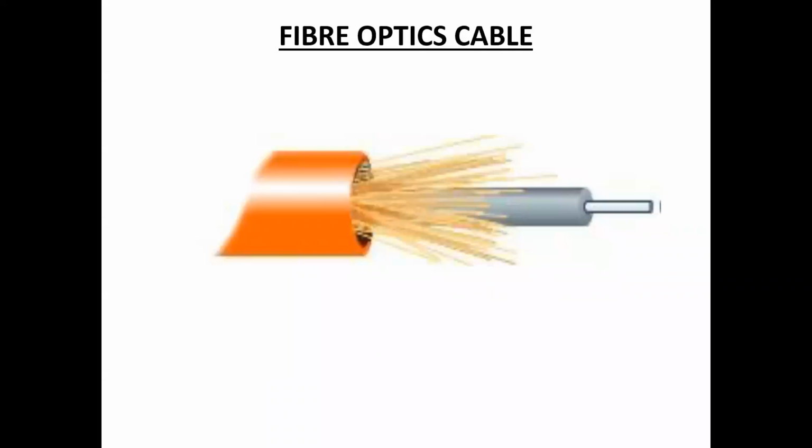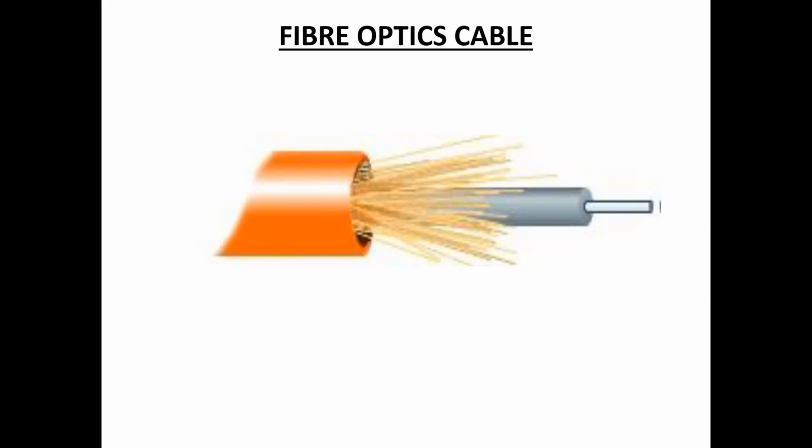Next, the last one, fiber optic cable. Fiber optic cable consists of a center glass core surrounded by several layers of protective materials. The yellow colors are the different layers of protective materials.